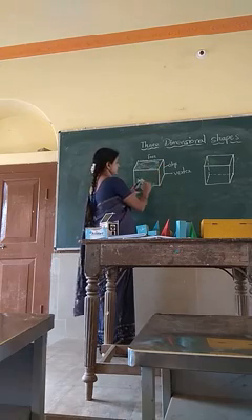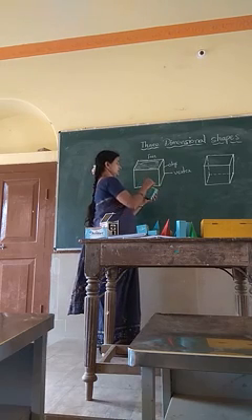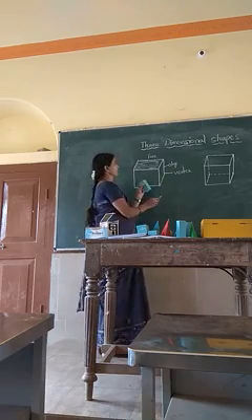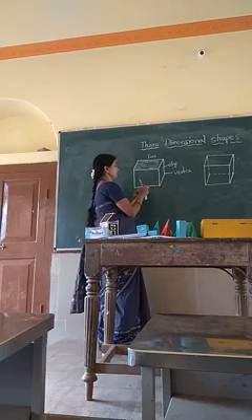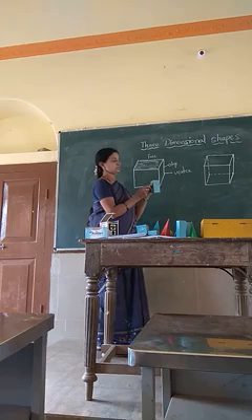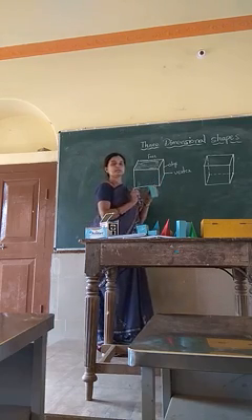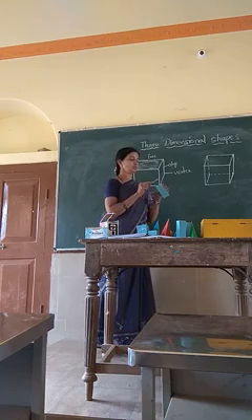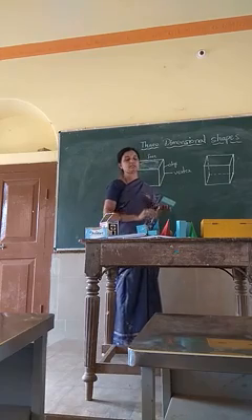And edges. This is an edge. 1, 2, 3, 4, 5, 6, 7, 8, 9, 10, 11 and 12 edges. And the meeting point of line segments is said to be a vertex. How many vertices are there? Vertex is singular, vertices is plural. 1, 2, 3, 4, 5, 6, 7, 8 vertices are there.